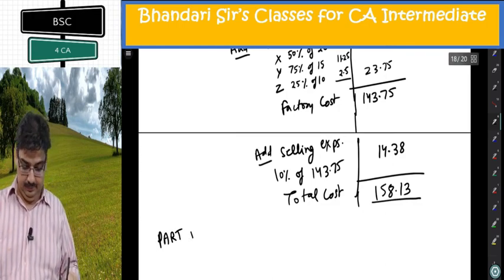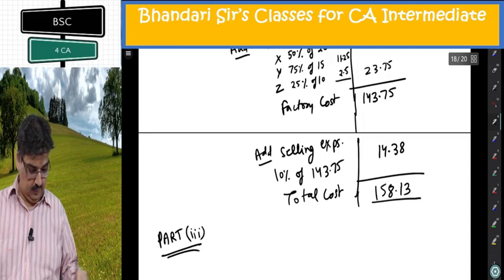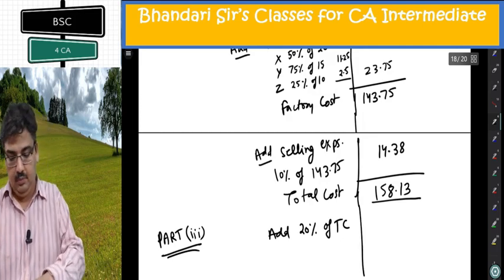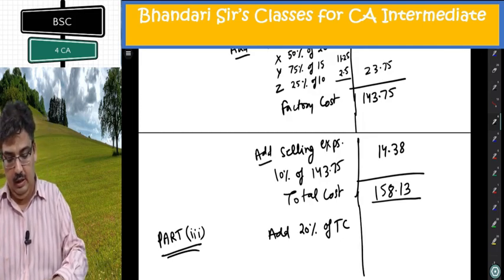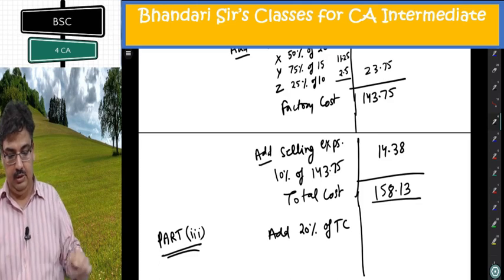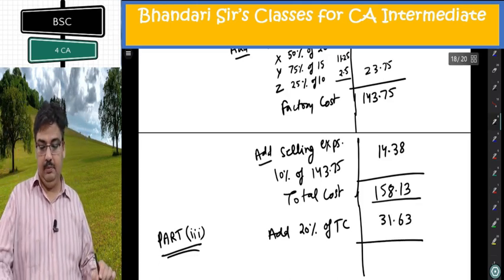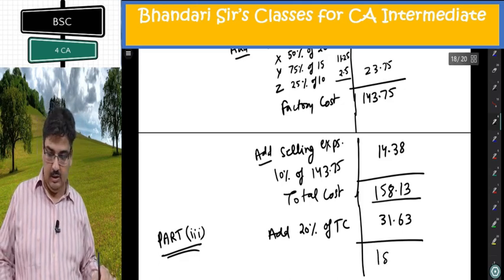Part 3. Add 20% of total cost. 158.13 into 20%, 31.63 approximately. Once added, what I am getting is 189.76.